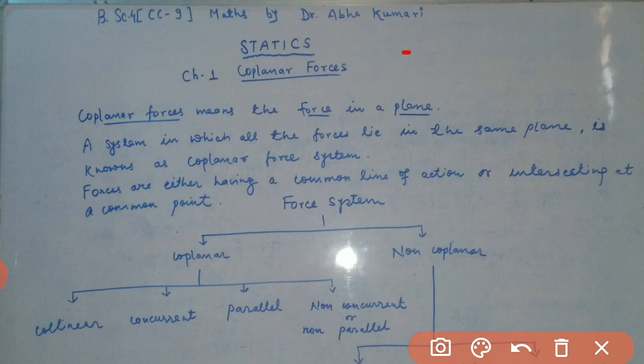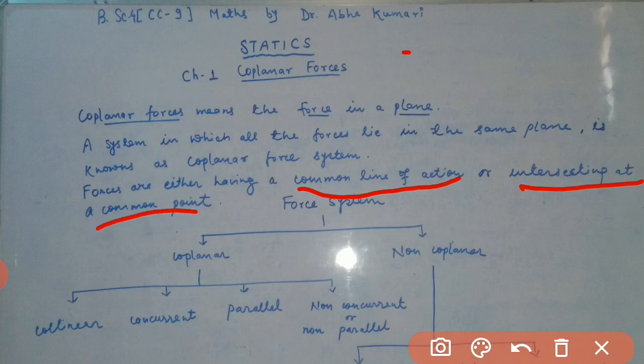Is it okay to you all? Fine. So the forces either have a common line of action or intersect at a common point. This is very important, that the forces have a common line of action or intersect at a common point.